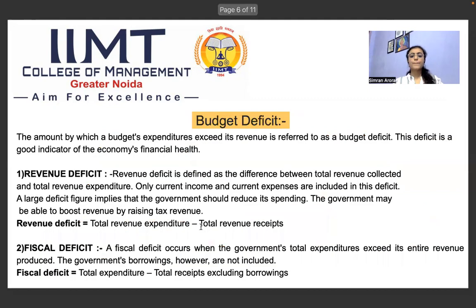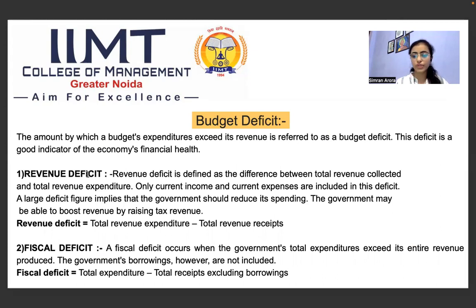The next is budget deficit. So what is a budget deficit? When budget expenditure exceeds the budget revenue. When the government expenditure is more than the government revenue, that condition is known as budget deficit. So the budget deficit is divided into two parts, revenue deficit and the fiscal deficit.